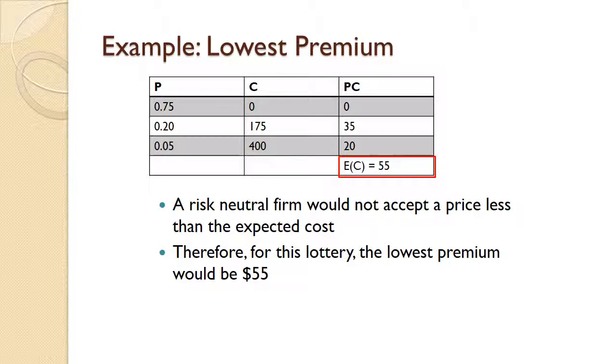And now adding up all of the probabilities times the costs in the far right-hand column gives us an expected cost of $55. Since we are assuming that the firm is risk neutral, it would accept any price